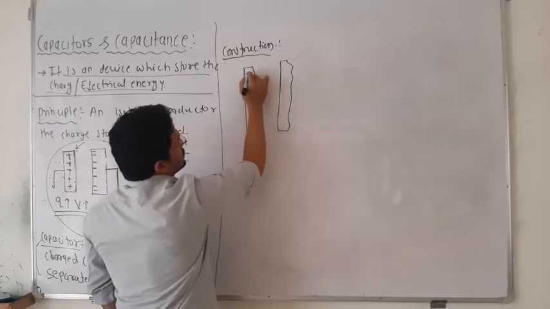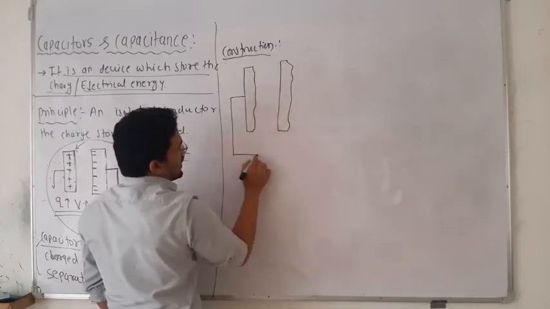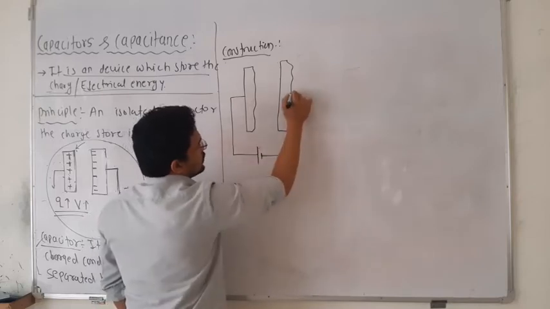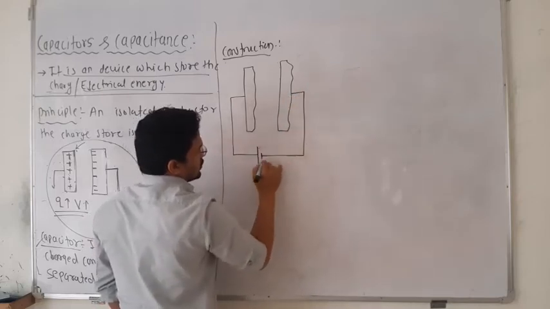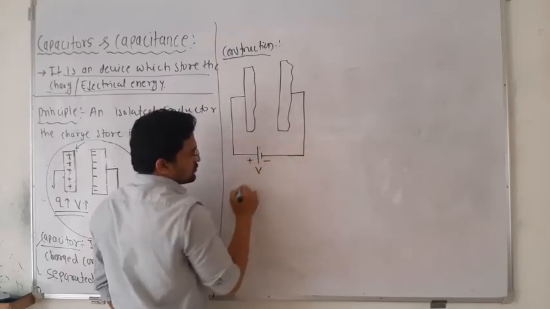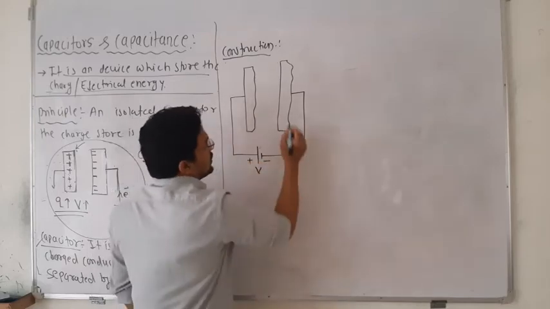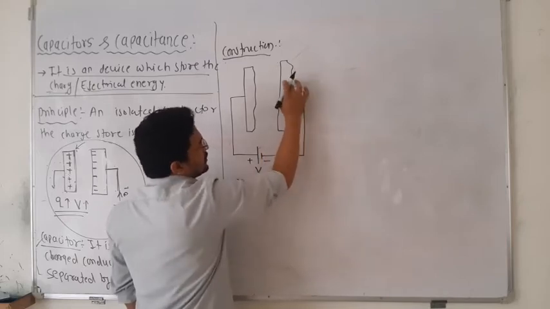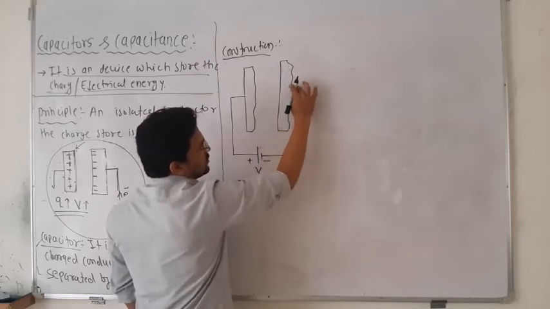Once you connect it to a battery cell, positive and negative, of voltage V, the negative terminal will attract all the free electrons from this conductor.